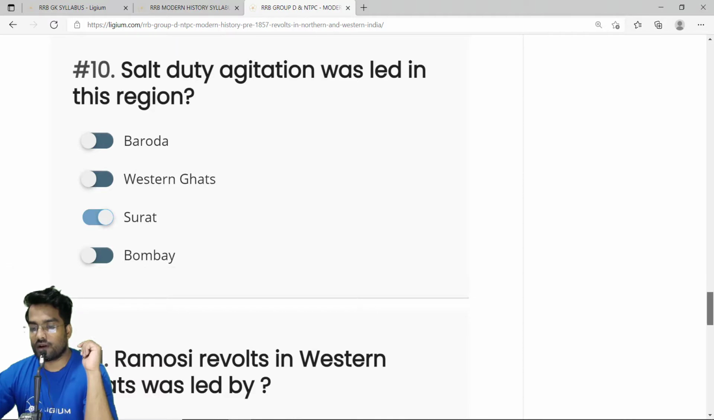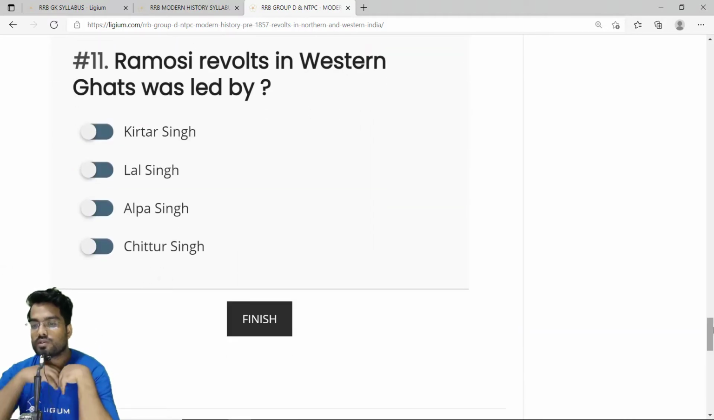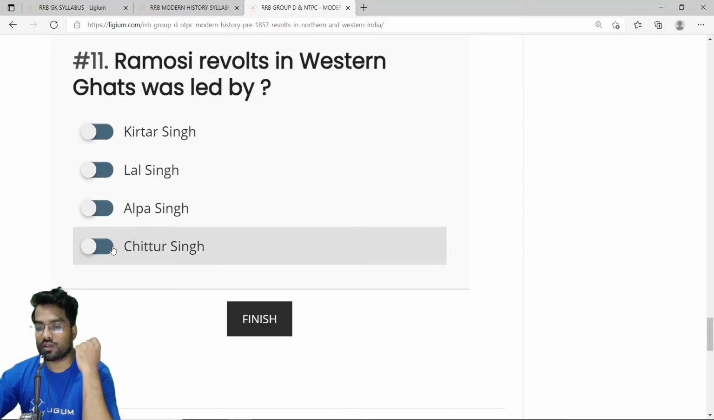Then we have the 11th question. The Ramosi revolts in Western Ghats was led by. The Ramosi revolt in Western Ghats was led by a person called Chitur Singh. Option D, Chitur Singh.